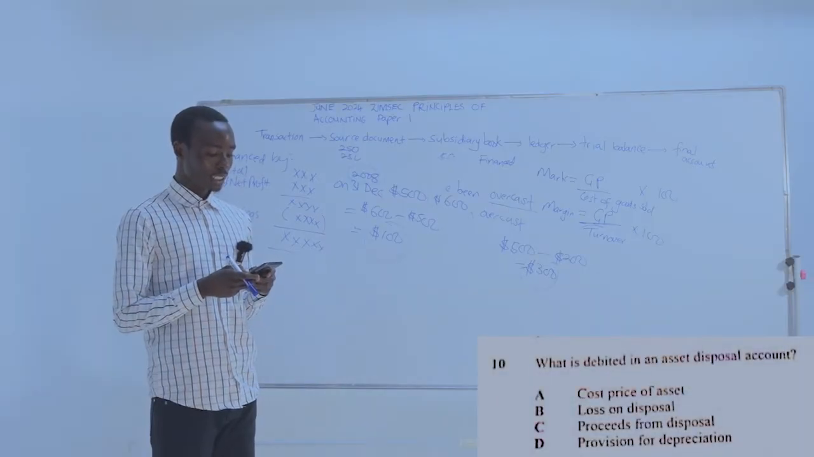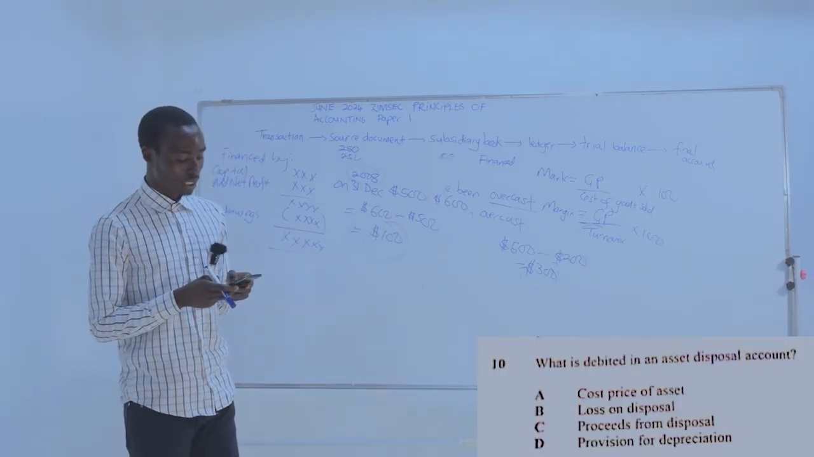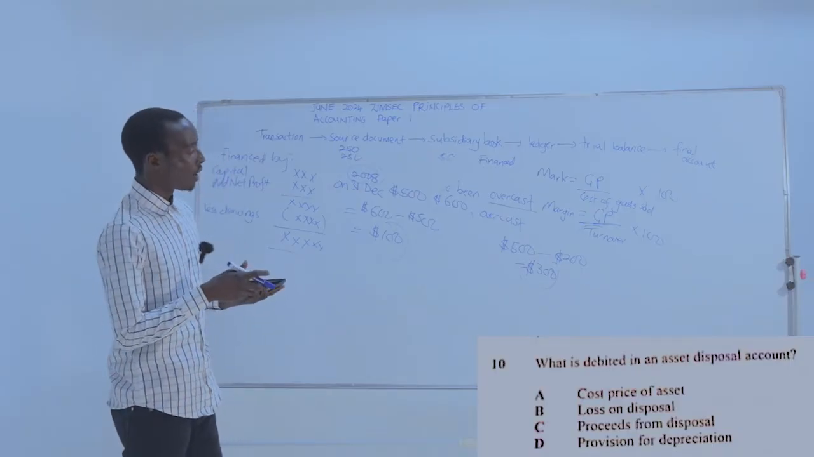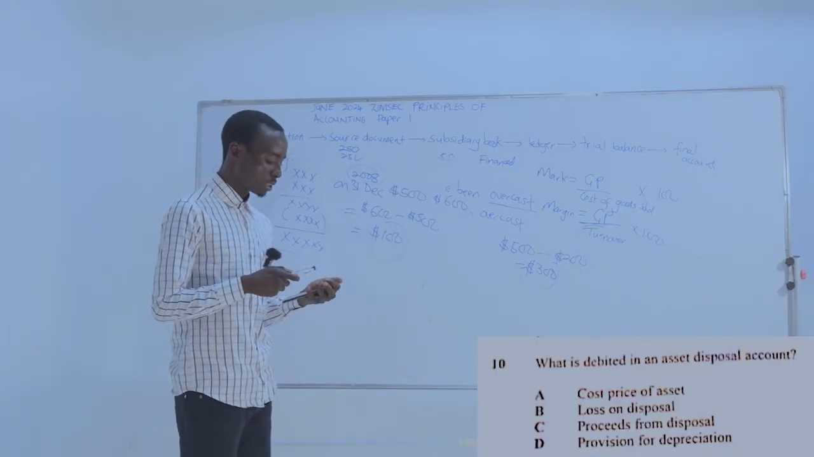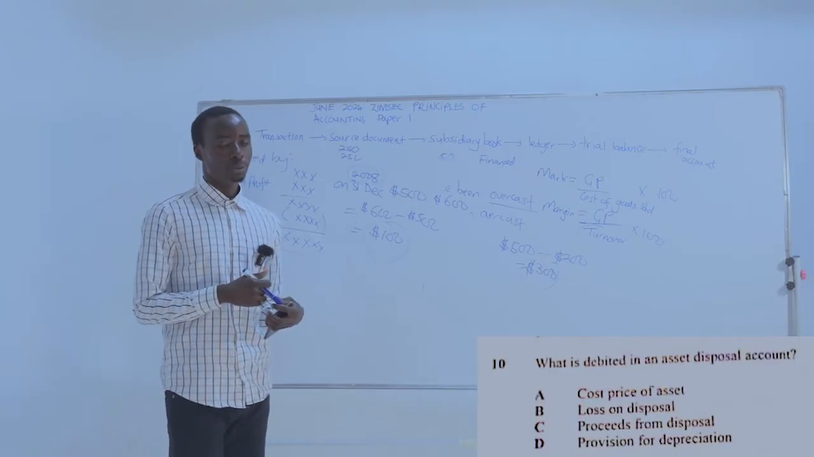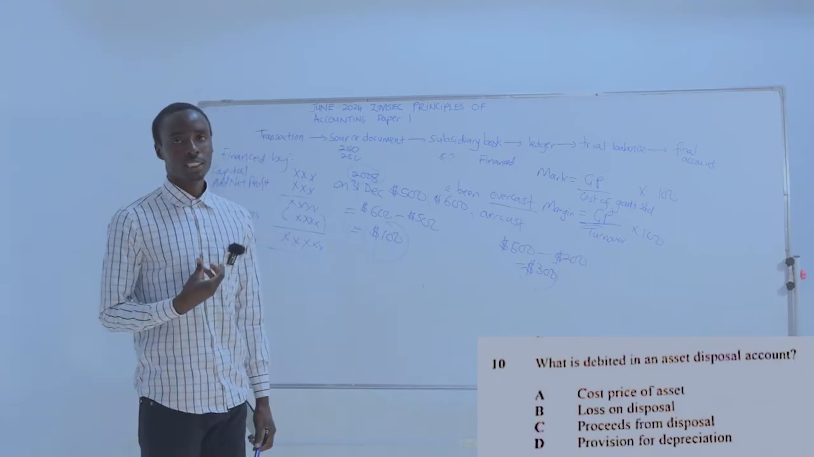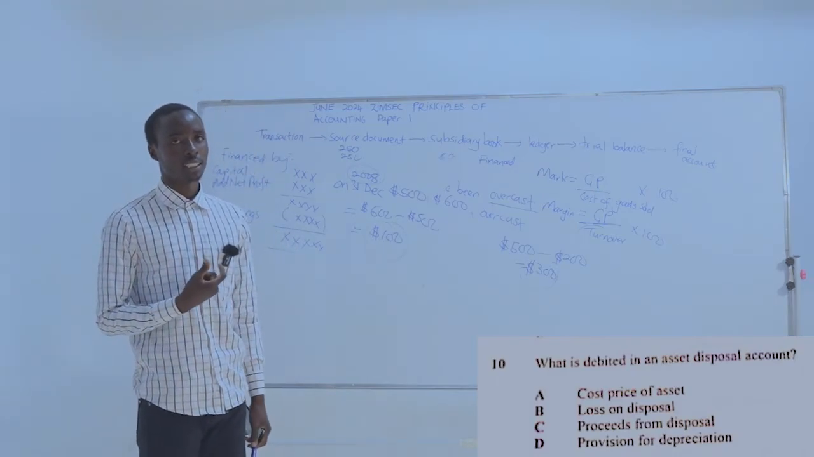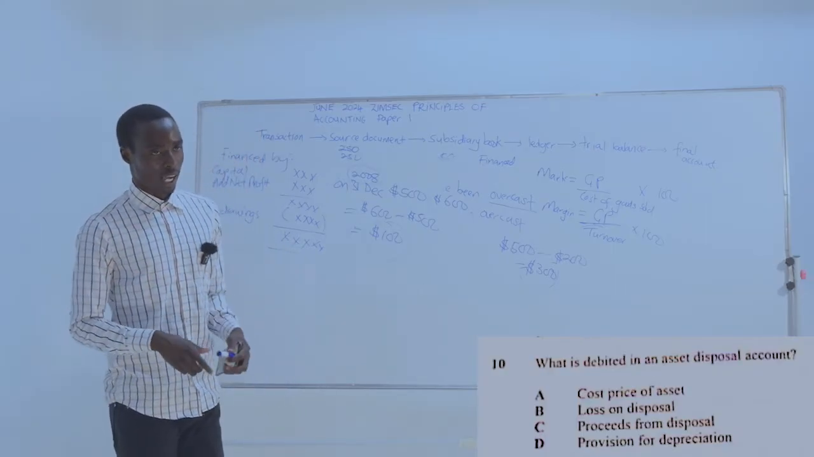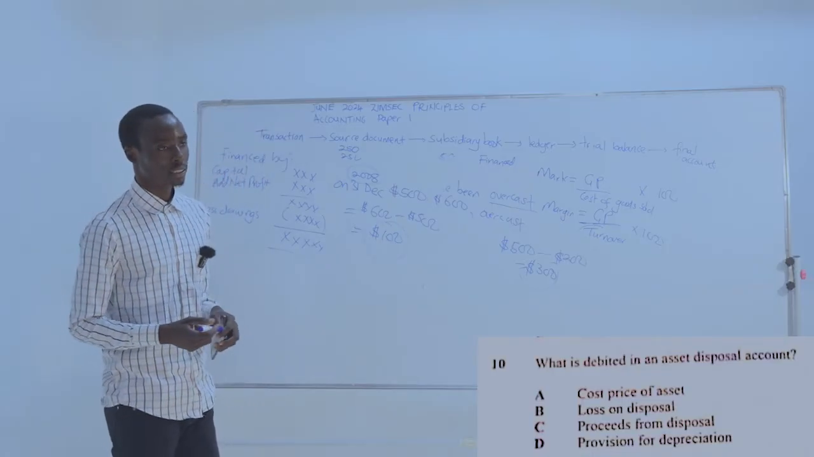What is debited in an asset disposal account? Right? What is debited in an asset disposal account? So, when we talk about asset disposal account, depreciation, right? So depreciation is the loss of value of a non-current asset over its useful period of time, right? So when you dispose an asset,